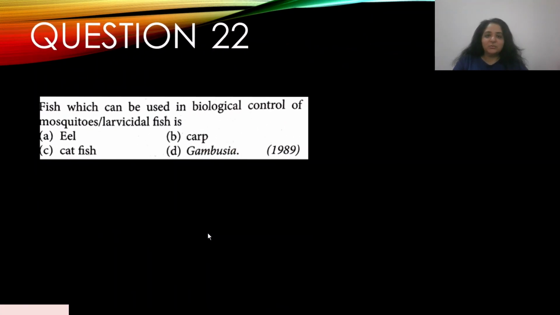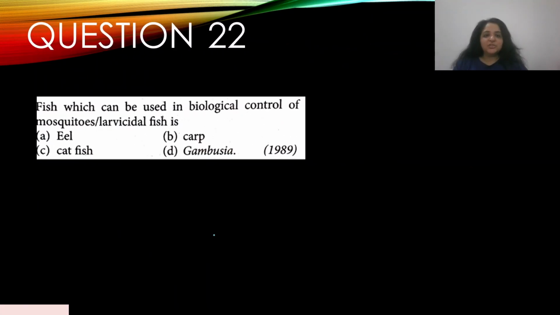Okay, let's move on. Question number 22. Fish which can be used in biological control of mosquitoes, or larvicidal fish, is, this appeared in 1989, A. Eel, B. Carp, C. Catfish, and D. Gambusia. So the fish which can be used in biological control of mosquitoes is D. Gambusia. Okay, answer is D.